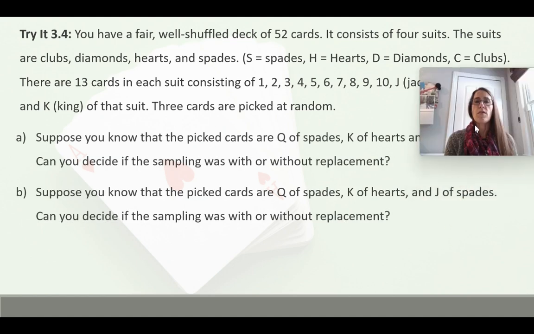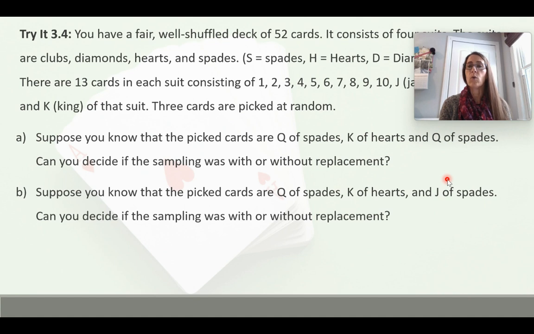So if we know that the picked cards are the queen of spades, the king of hearts, and the queen of spades, can we tell if the sampling was done with or without replacement? Well, with replacement, because the queen of spades was picked twice, and it only exists once in the deck of cards, so we must have replaced it to be able to pick it again.